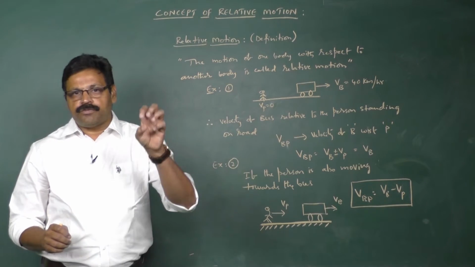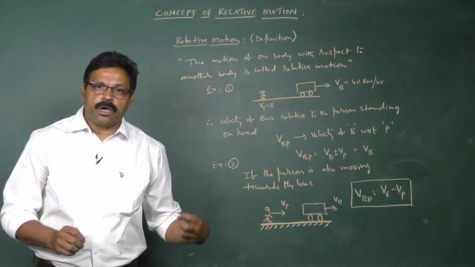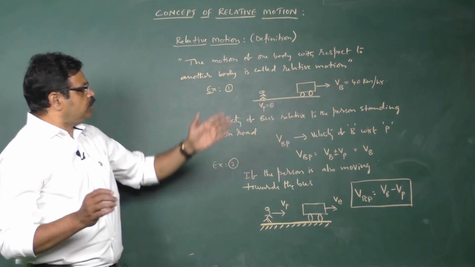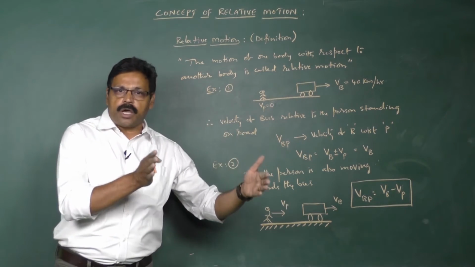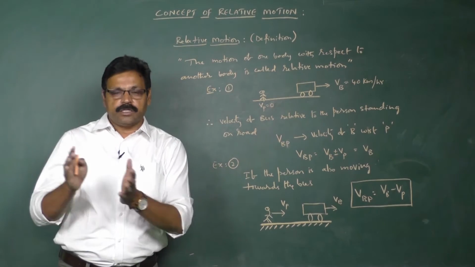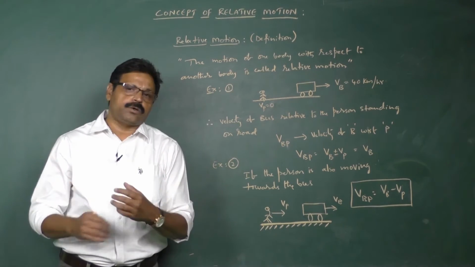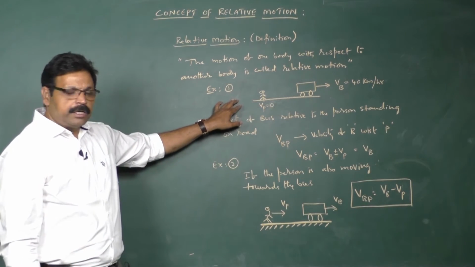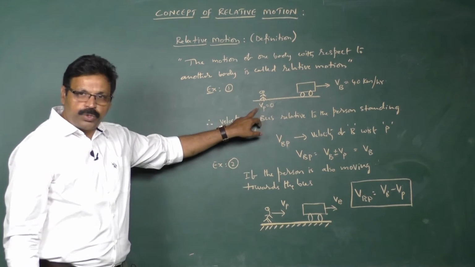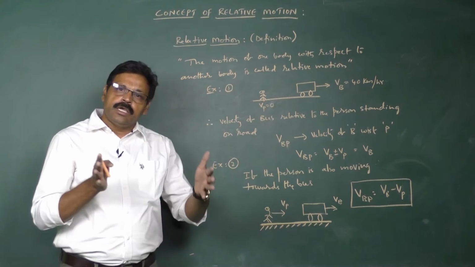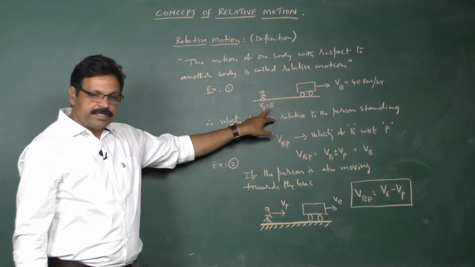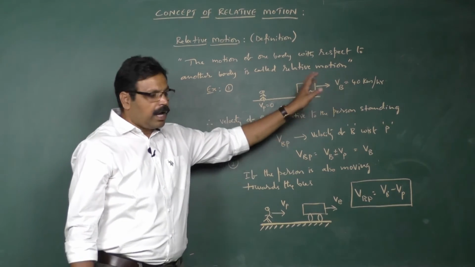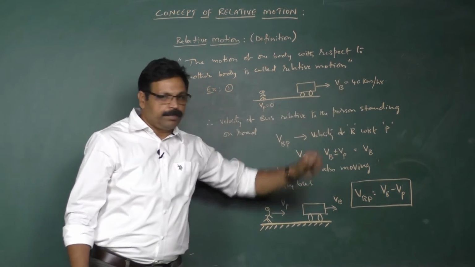So, velocity of one body with reference to the other body. Definition-wise, it is the motion of one body with respect to the other body. Here the other body can be either at rest or in motion. In the first example, I am looking at a person standing on the road. Standing on the road in the sense he is at zero velocity. He is at rest, so his velocity is zero. And a bus is moving away from him with 40 km per hour.